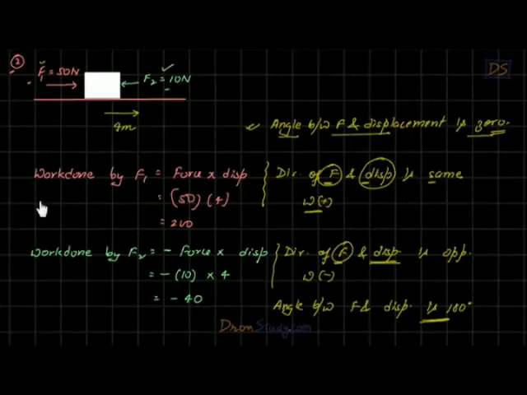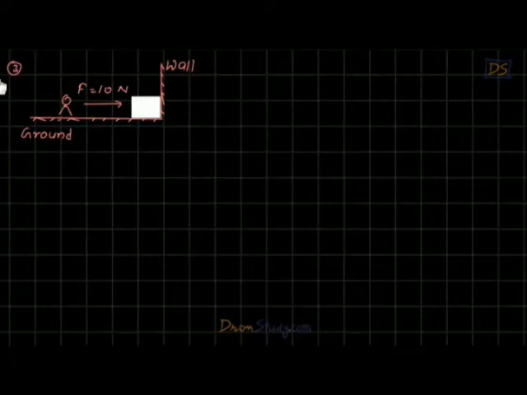Fine, students. So we have seen the second point related to work. Now let us move to the third point. For that, let us look at this situation. You can see this is the ground. Look carefully, this is a wall here. At the corner there is a block. Now a person is applying a force of 10 Newton on this block, trying to push the block ahead, right?